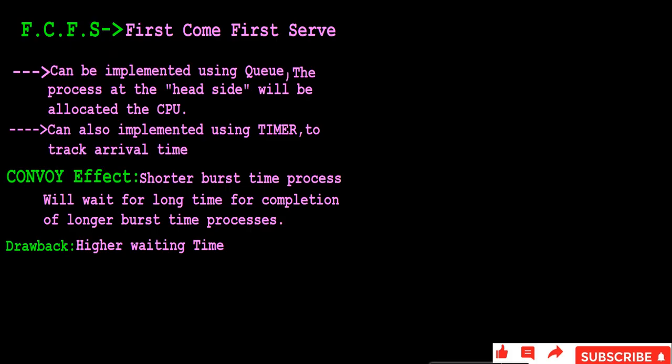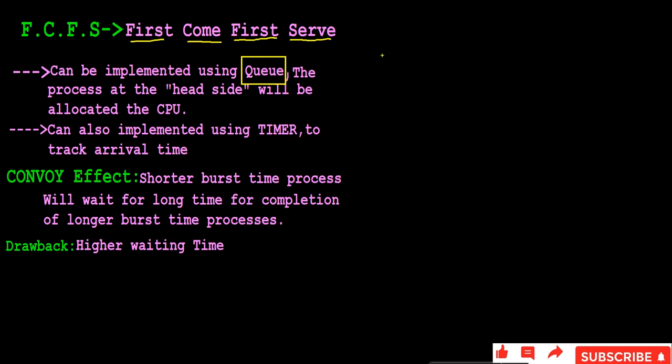FCFS stands for first come, first serve. As you can see here, it stands for first come, first serve. It is very simple, right? The process which arrives in the ready queue first will be served first. Like a queue. A queue implements this rule: first come, first serve. That's why this type of algorithm, FCFS scheduling, is implemented by using a queue, right?